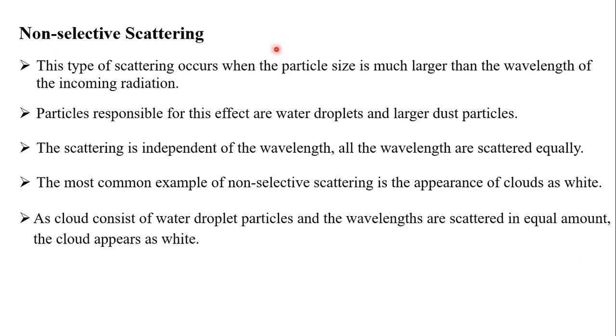Why does the cloud look white in color, students? Because the cloud consists of water droplet particles, and all wavelengths are scattered in equal amounts. Whenever clouds consist of water droplets and particles, whatever wavelength we use, it will scatter equally. That's why there is equal reflection or equal scattering. That is the cloud appearance. That's the reason why the cloud appears white in color.